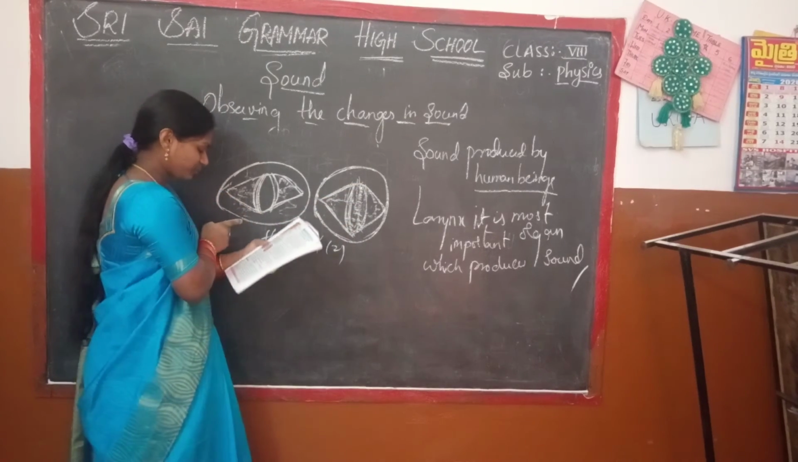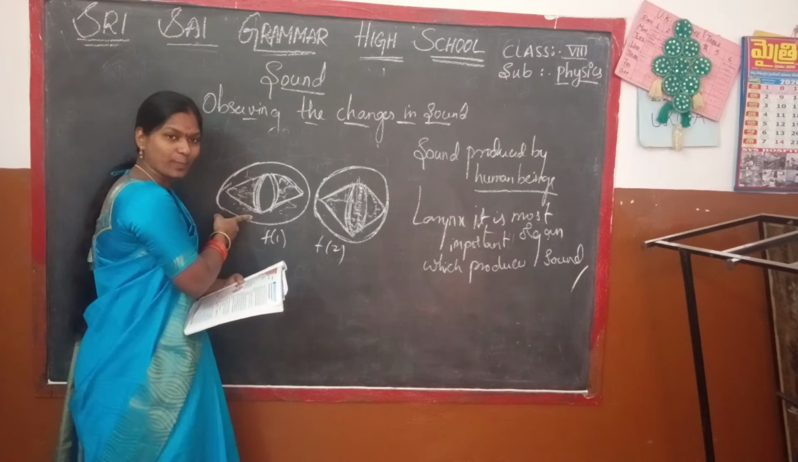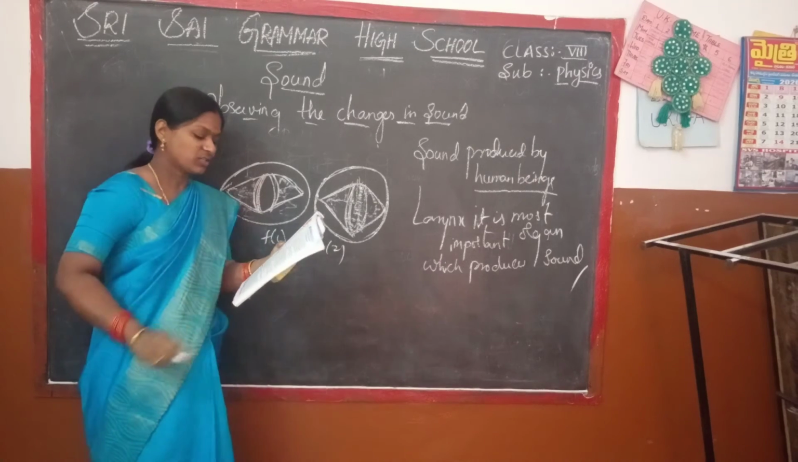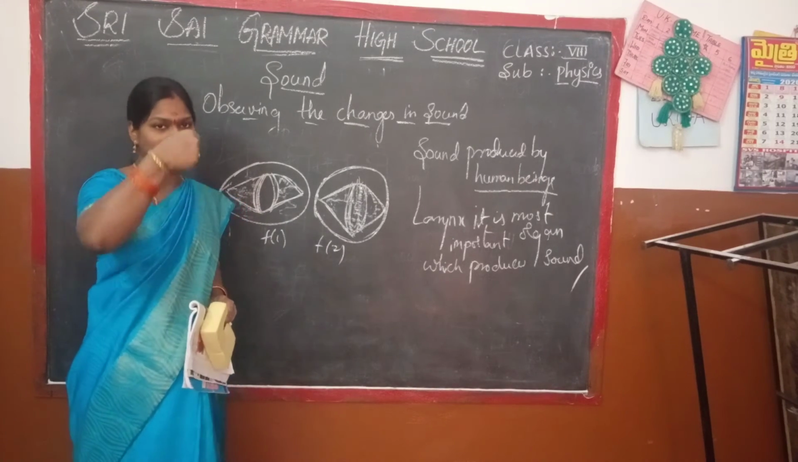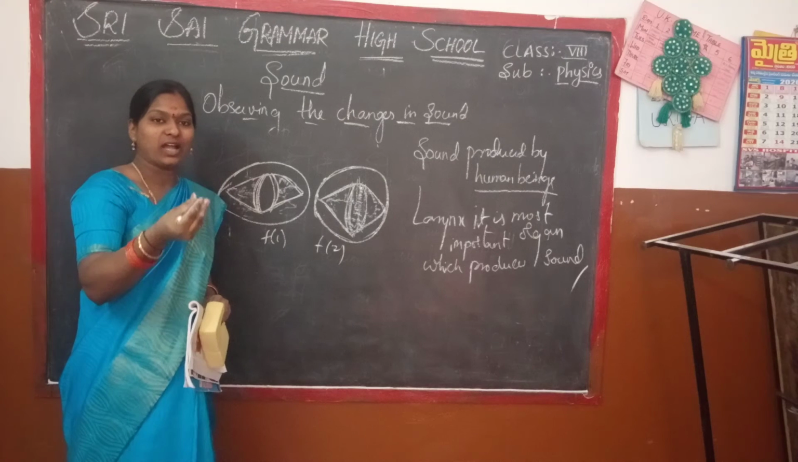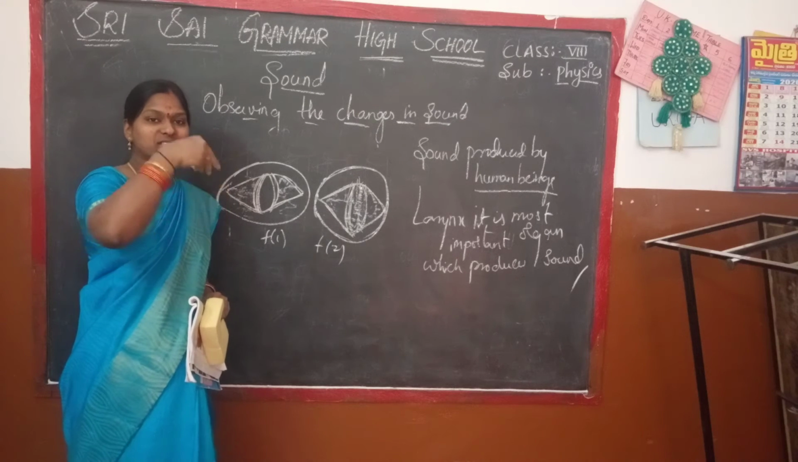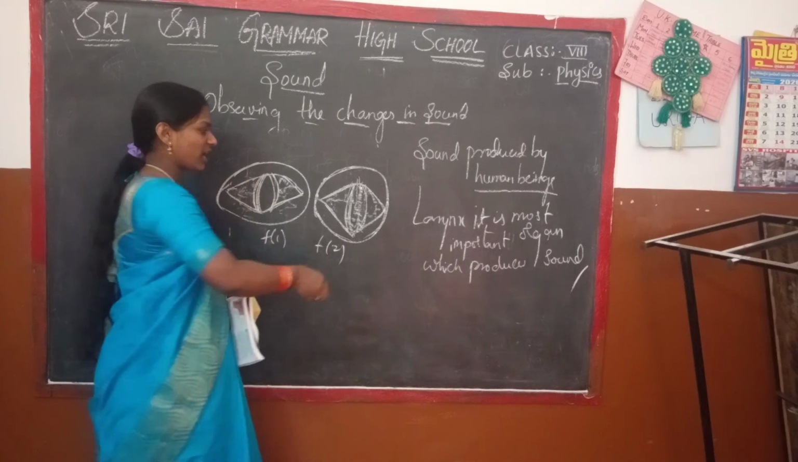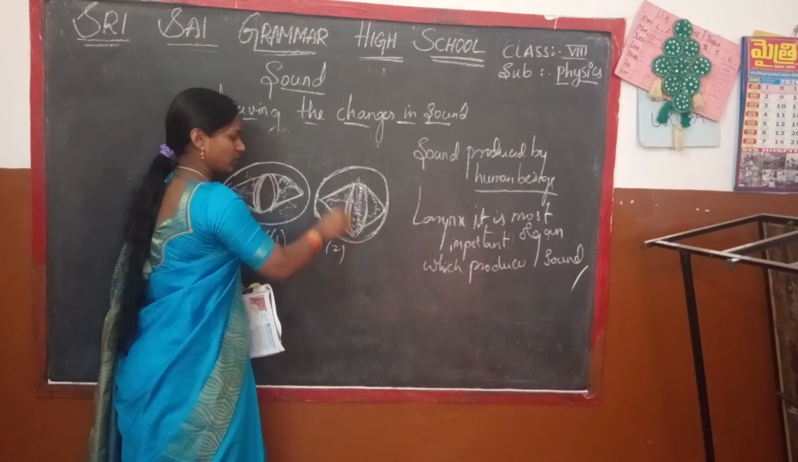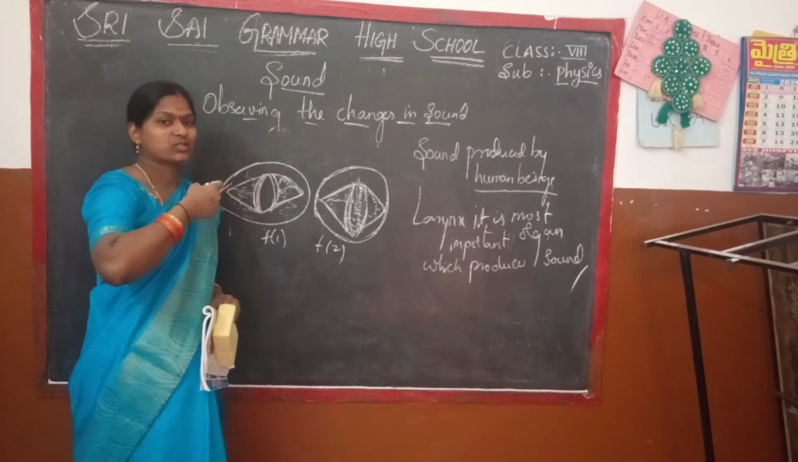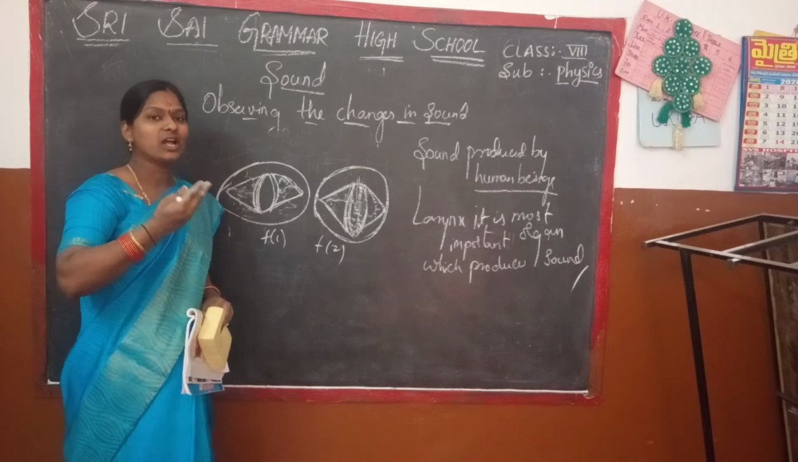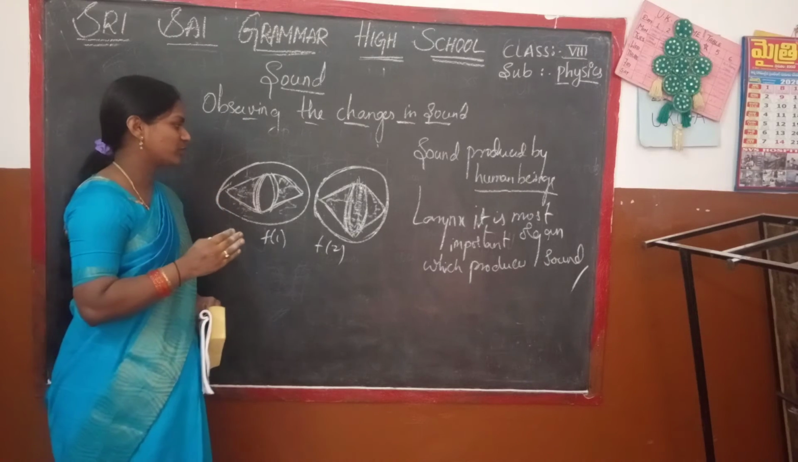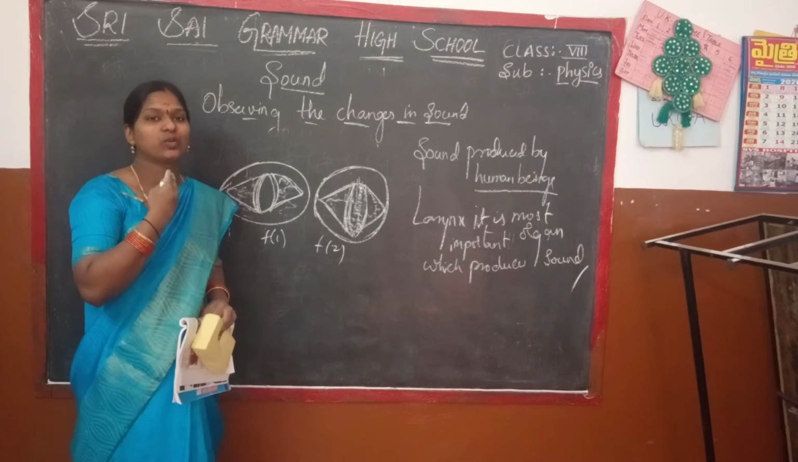Why? Because the vocal cords are open during breathing. When you breathe, they are open to allow air into the lungs. Then the air from the lungs presses against them, and due to that the vocal cords close. So the sound comes in the form of vibrations. Did you understand how sound is produced in human beings?